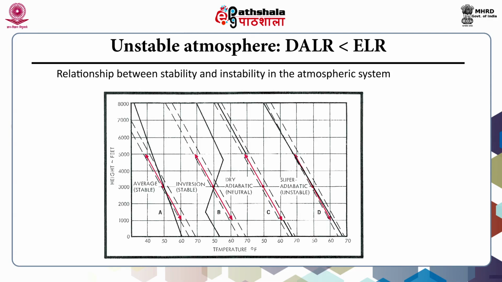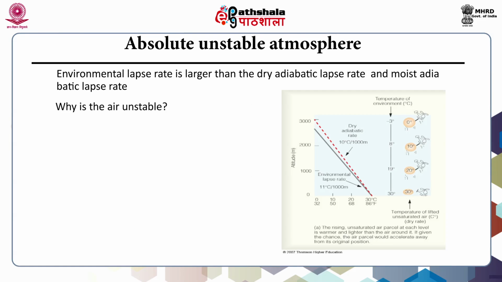This figure shows the relationship between stability and instability in the atmospheric system. It shows the comparison of the measured lapse rate, which is denoted by the solid black lines, and the dry adiabatic rate, which is denoted by dashed black lines. The reaction of lifting or lowering of an air parcel is shown by red arrows with respect to the temperature of its environment. Absolutely unstable atmosphere.